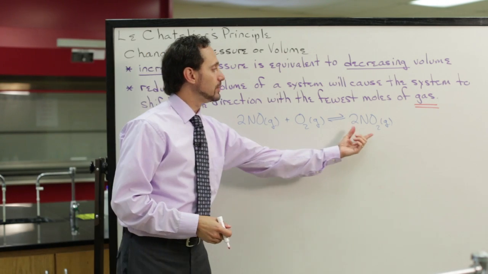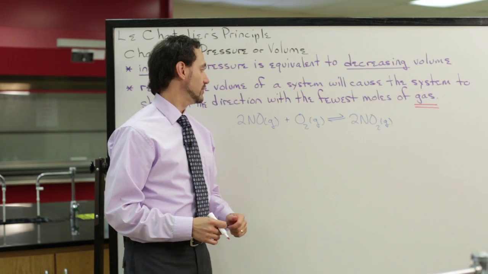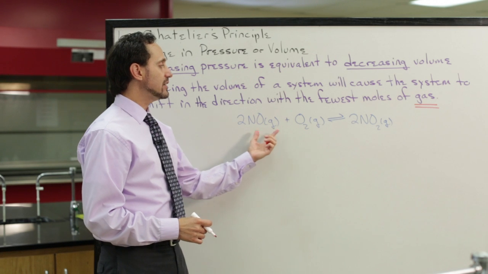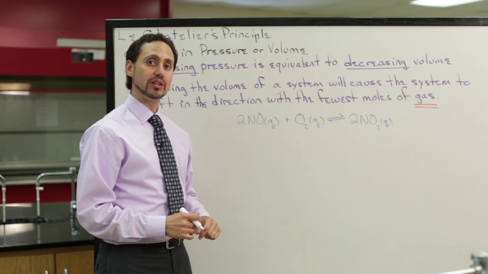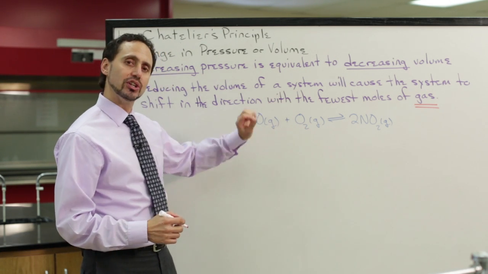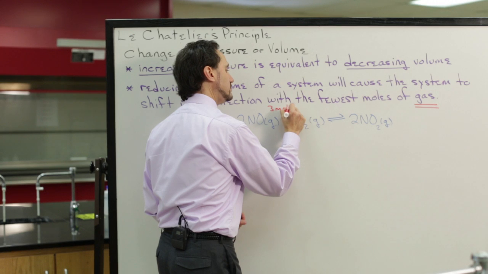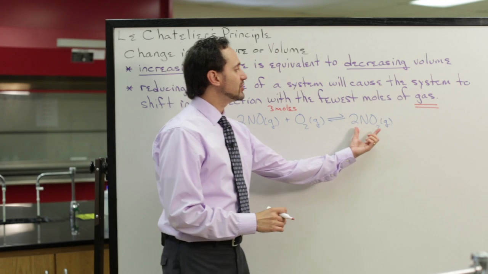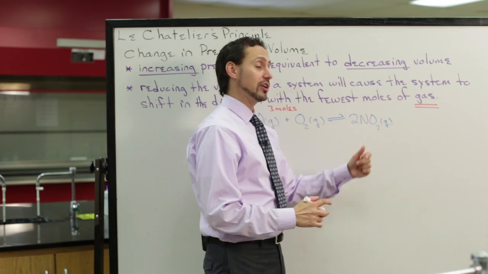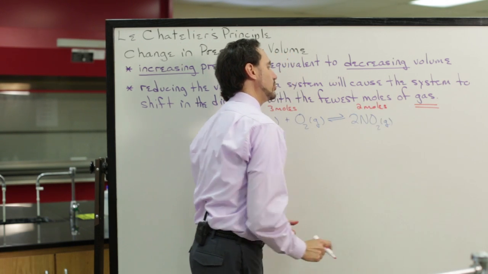So in this equilibrium, we have all of the components in the gas phase. On the reactant side, we have 2 moles of NO gas and 1 mole of oxygen gas. So we could just write a note to ourselves that on the reactant side, we have 3 moles of gas. On the product side, we only have 2 moles of NO2 gas, so there are 2 moles of gas in this situation.